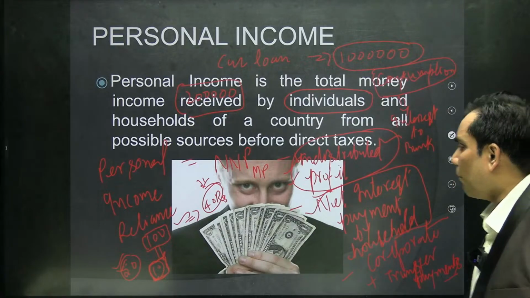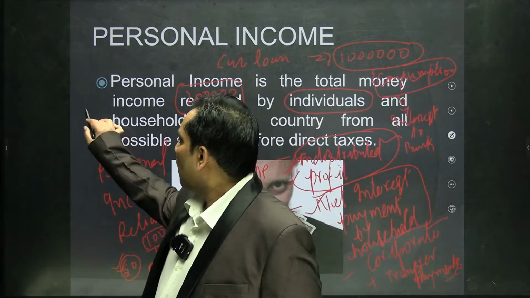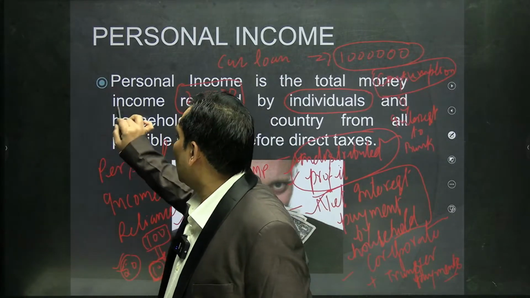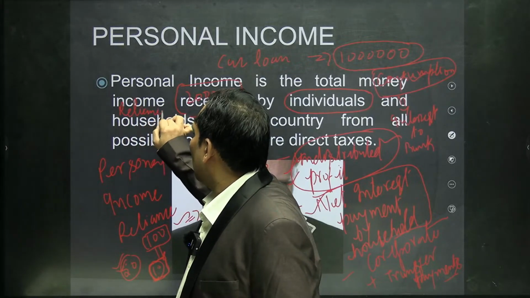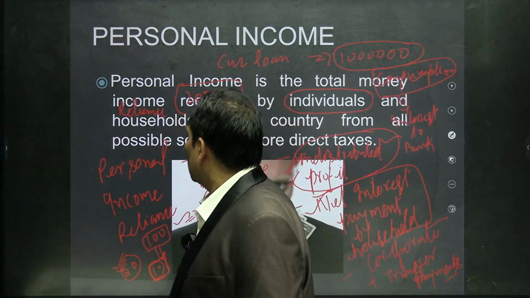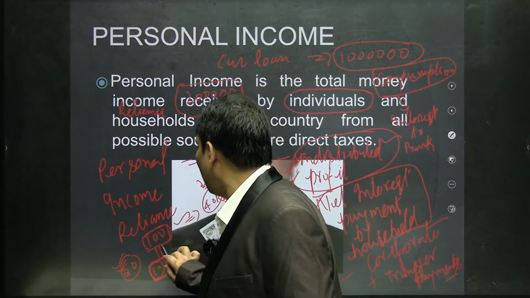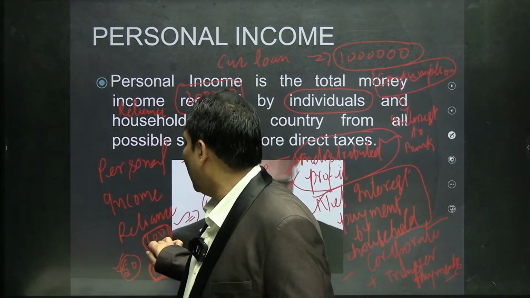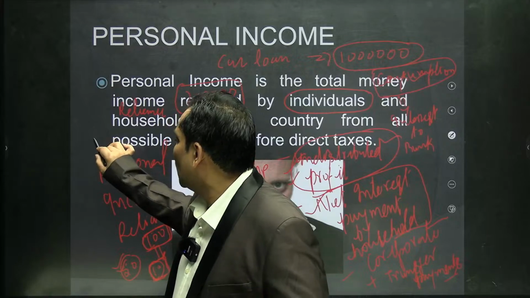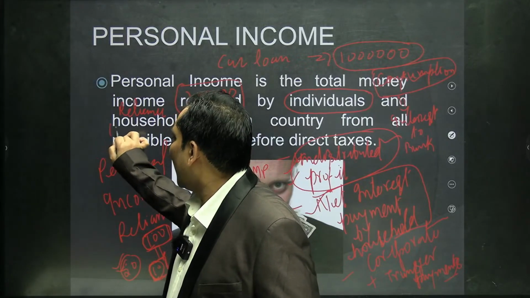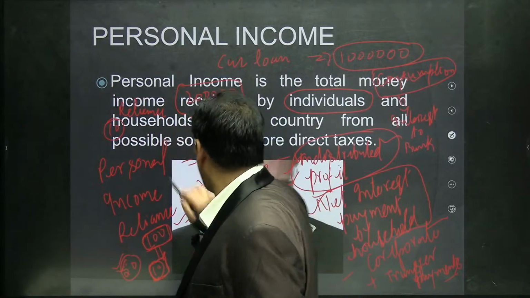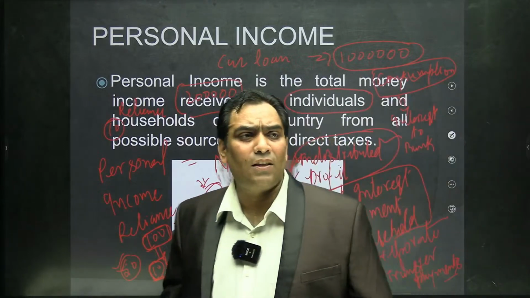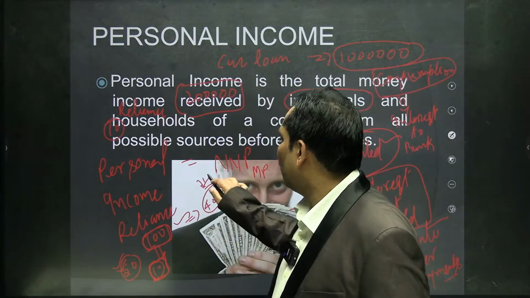Further, the corporate tax, as I said, this is the income of individuals. So suppose Reliance Industry, we want to calculate the income of Reliance Industry. On this 100 rupees, this was the profit of Reliance Industry, and on this 100 rupees Reliance Industry has to pay suppose 10 rupees tax. So this is nothing but corporate tax. That has to be subtracted from net national product in order to get the value of personal income.